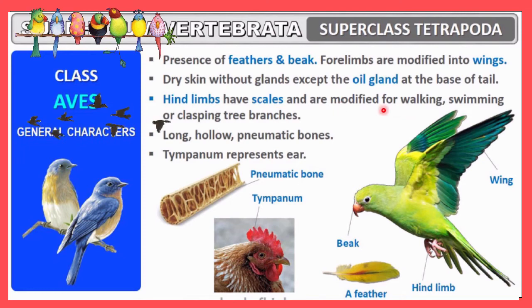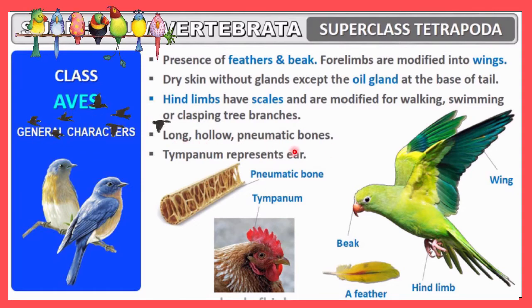Sometimes you may observe birds walking or swimming. These are all functions of the hind limbs, which play a very important role during walking, swimming, clasping, and perching on tree branches. So the hind limb plays a very important role. Only one pair of limbs is present in the real sense, whereas the second pair of limbs is converted into wings.